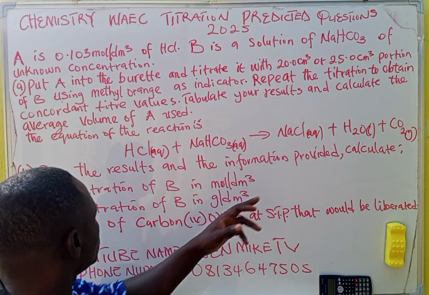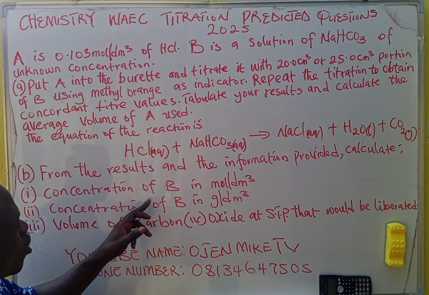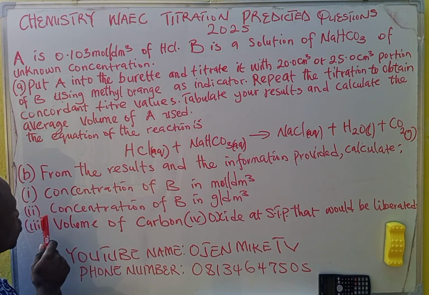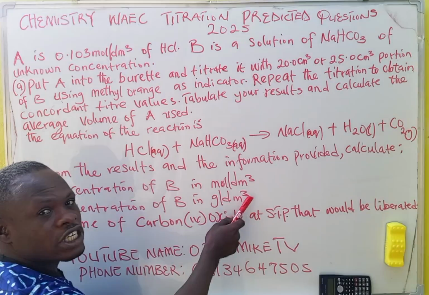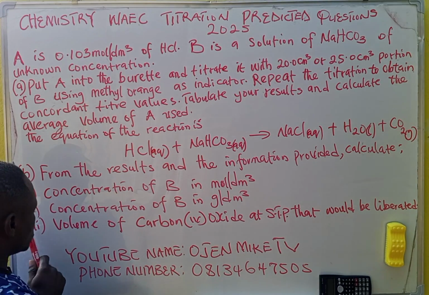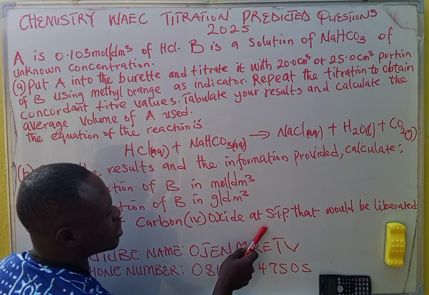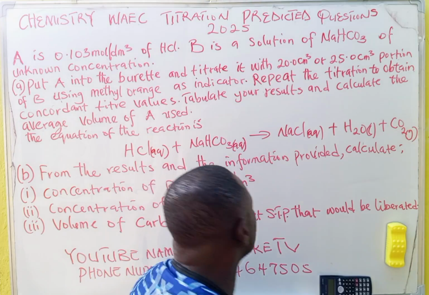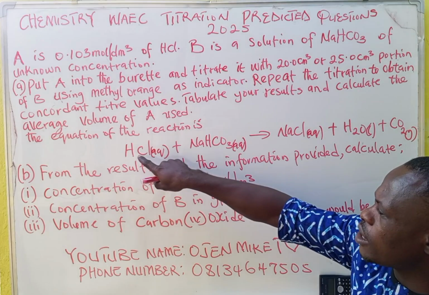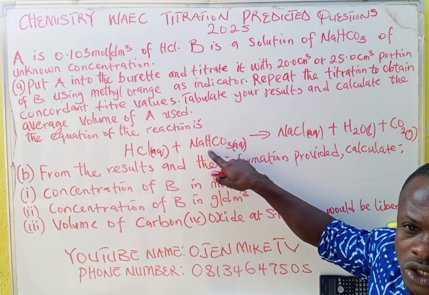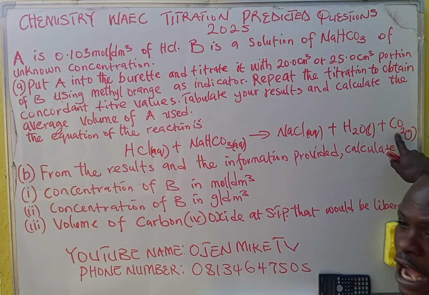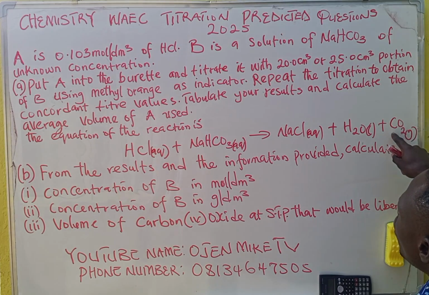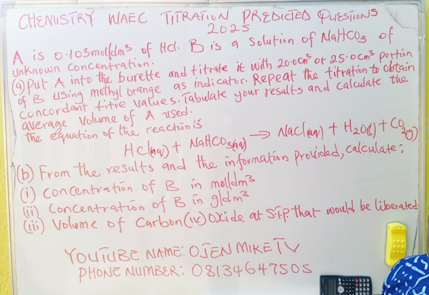From your results, calculate one, the concentration of B in moles per dm cubed; two, the concentration of B in grams per dm cubed; and three, the volume of carbon dioxide at STP. They will give you the volume of carbon dioxide because from the equation, when this hydrochloric acid reacts with this acidic salt, it will liberate carbon dioxide. So they will ask you to calculate the volume of carbon dioxide that is evolved. Do you get that?